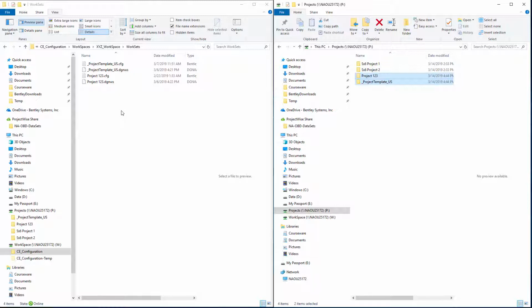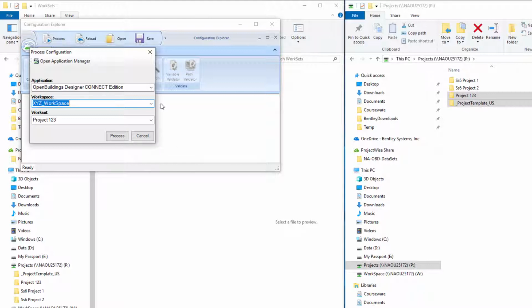Now, since we've actually moved information from its default location, this is where we would have to make a change in the configuration setup for OpenBuildings Designer. So there's actually just one variable that I need to modify. And in order to do that, I'm going to open up the Configuration Explorer. This is a nice tool for looking at and editing your configuration files. This is available from the Fulfillment Center. It's a free download, and we'll take a look at that.